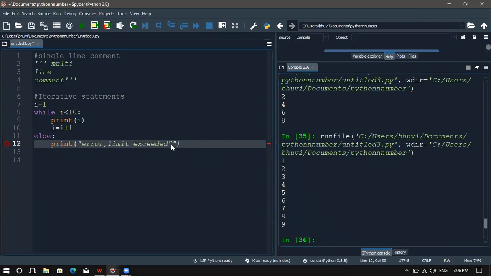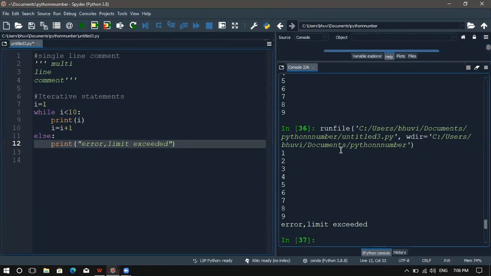Now when it comes to the 10th one, whenever it is incremented to the 10th or 11th, the else statement will print the statement here. So in both the for loop and while loop, we can give the else statement.